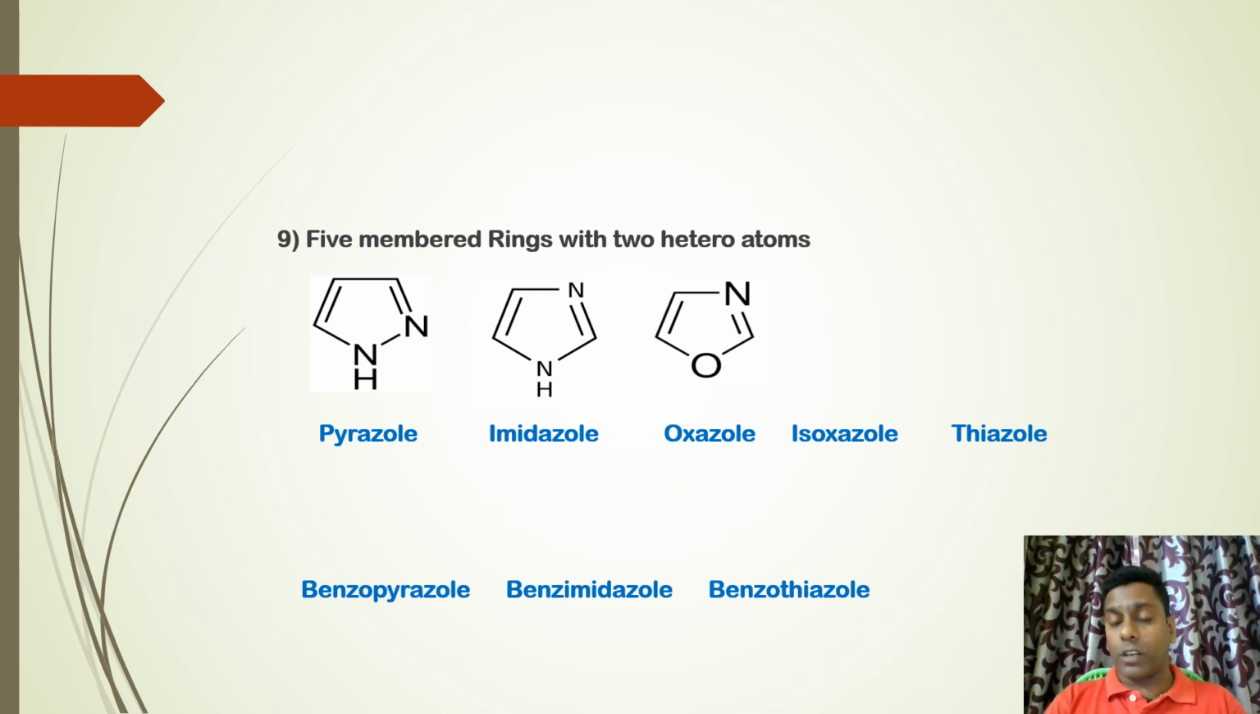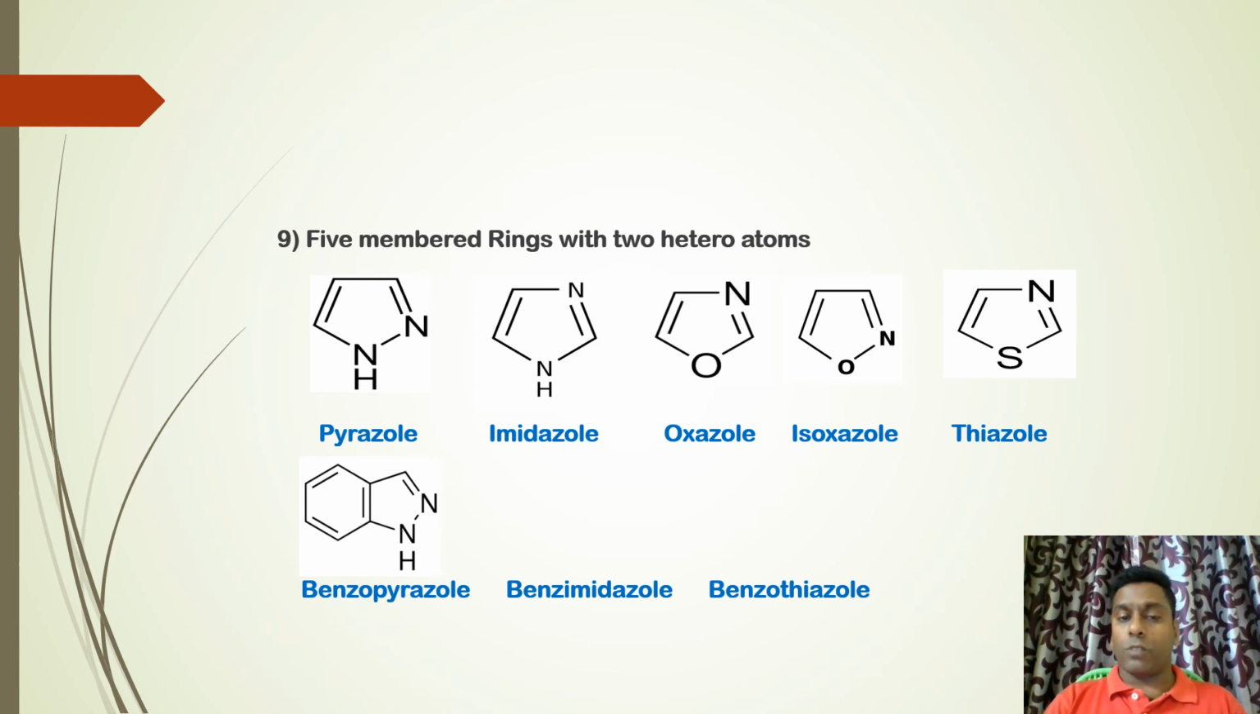Imidazole is a very important heterocyclic compound which is present in so many drugs and natural products as well. The best example is histamine. Histamine consists of imidazole. Then oxazole, oxygen and nitrogen at 1 and 3 positions. Next we have isoxazole, similar to oxazole, only the relative positions of oxygen and nitrogen vary. Thiazole, sulfur and nitrogen at 1 and 3 positions. Coming to benzopyrazole, pyrazole is fused to benzene. Benzimidazole, imidazole fused to benzene. Benzothiazole, thiazole fused to benzene.